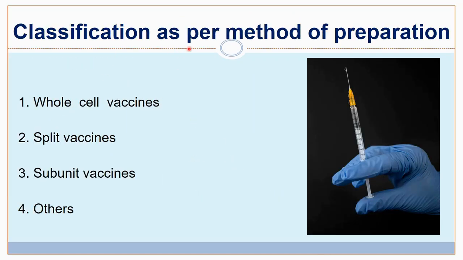Let's see classification as per method of preparation. So based on the method of preparation, again vaccines can be classified as number 1, whole cell vaccine. Number 2, split vaccine. Number 3, subunit vaccine. I have already discussed this, so I will not discuss this in detail. And some other types of preparations.